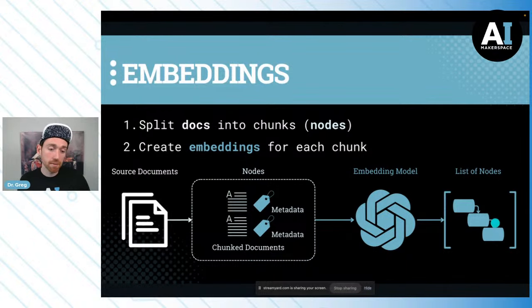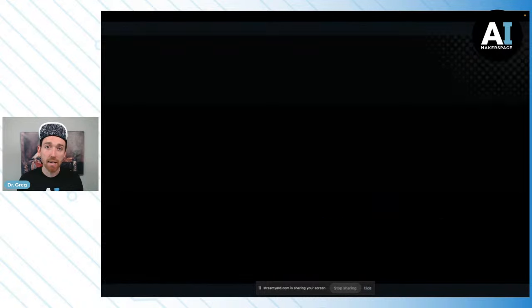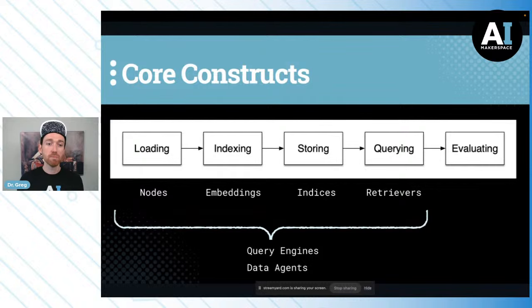This list of nodes is sort of where our indexing process is completed. Well, what's next after we've done the indexing? Well, we don't want to do the indexing again every single time we have to build something. So after indexing, we want to store our indexed nodes within an index.